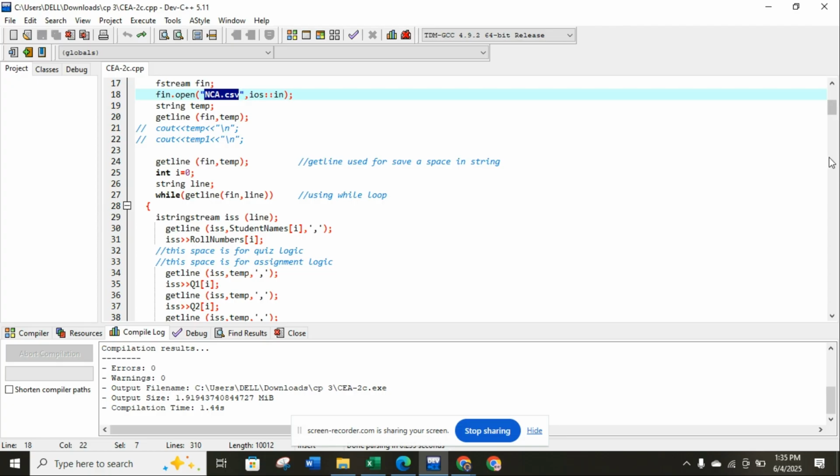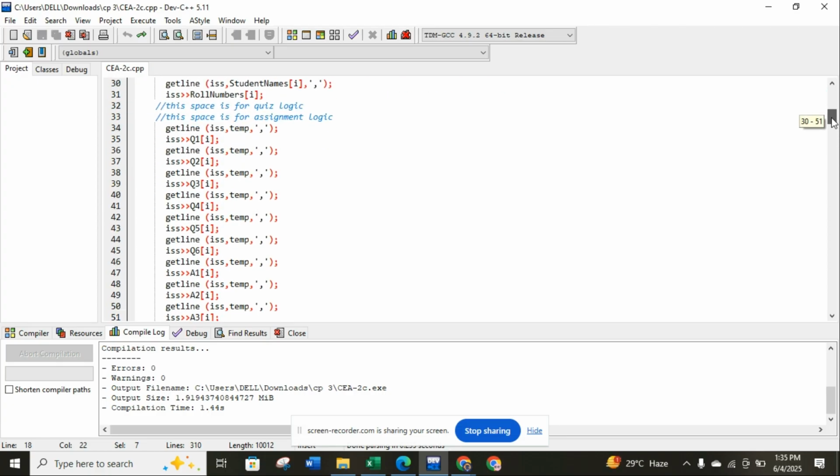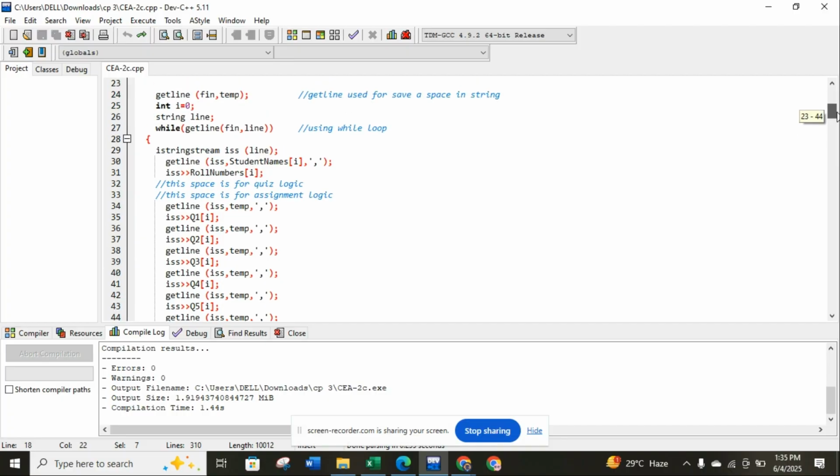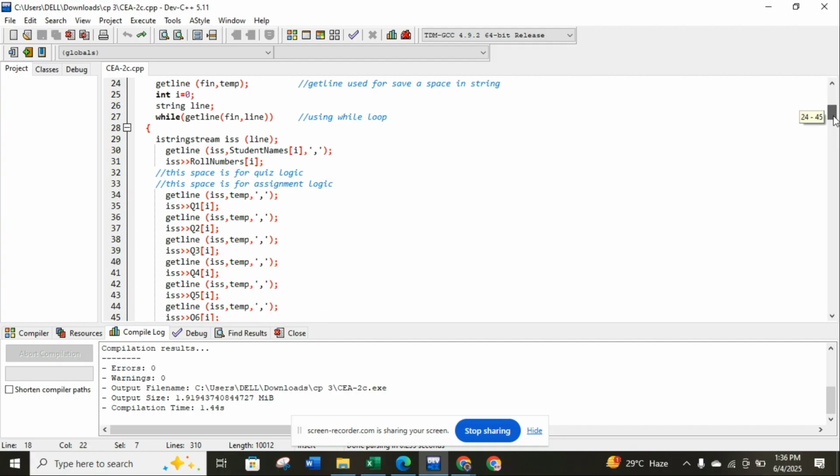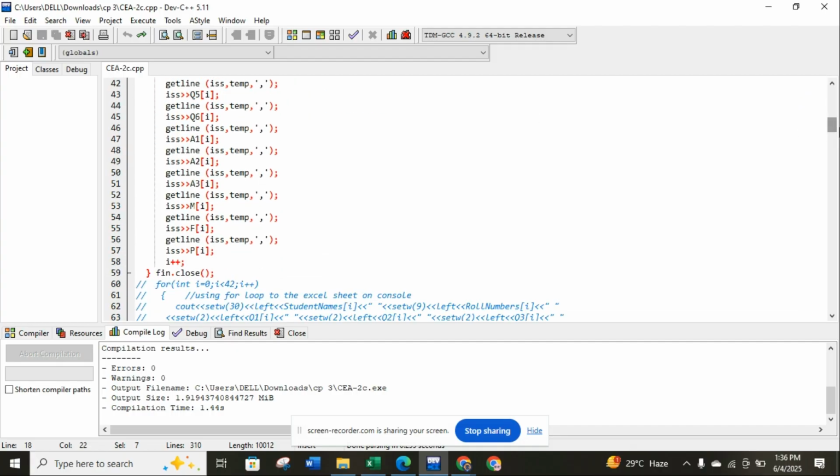As you can see, I put the roll number and student name in the array, and I want the code to read all this from the file. And then I close the file.